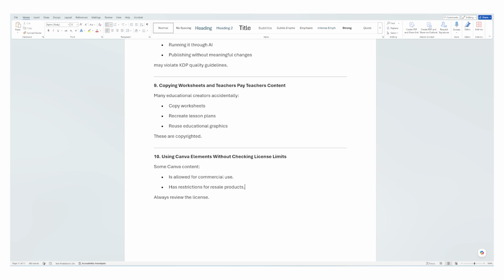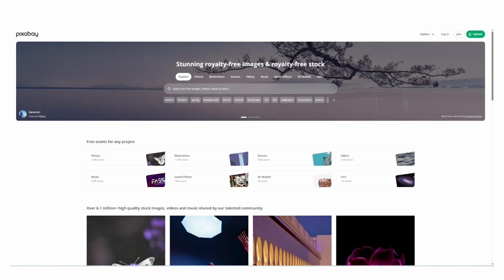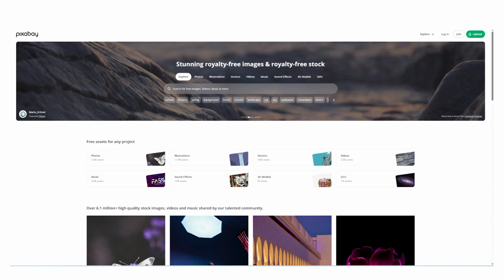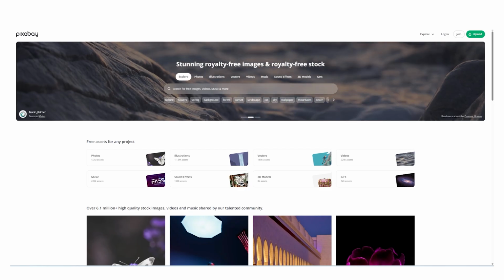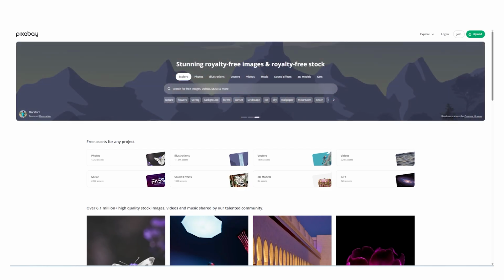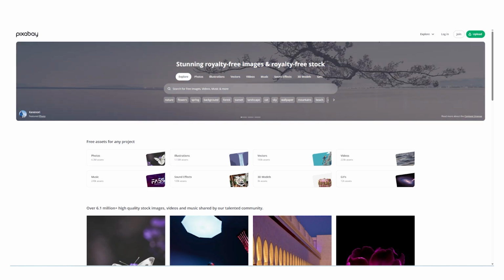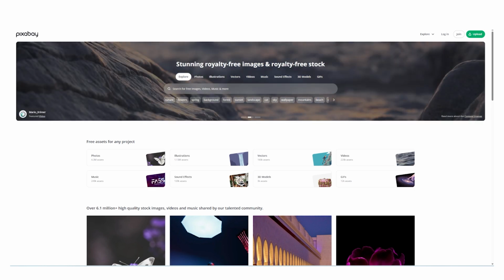Number 10: using Canva elements without checking license limits. Some Canva content is allowed for commercial use. Others have restrictions for resale products. Always review the license. So you want to make sure that you read the license and make sure that the images and anything that you're using, the elements, are royalty free, and that you're able to use these elements and pictures and publications to sell.